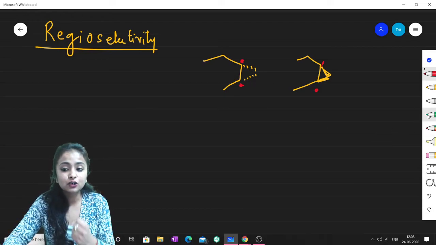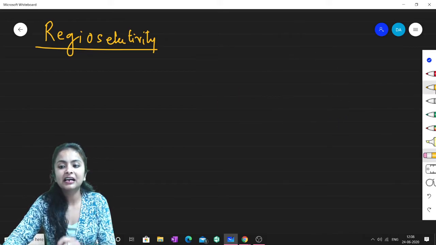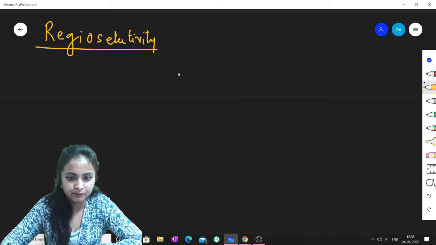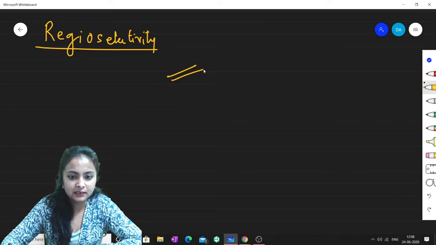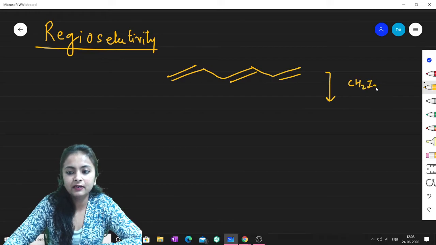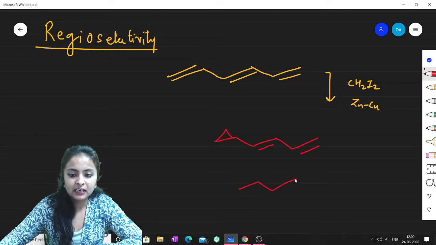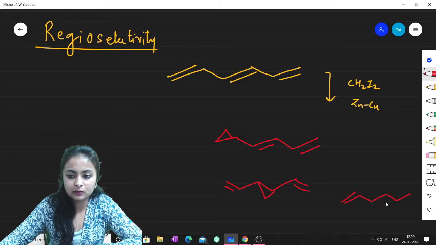Now what does regioselective mean? Basically, friends, regioselectivity means the point of attachment is different. Let us take one example. See, this is something. Now if I treat it with CH2I2 and zinc copper couple, there are some possibilities. What are the possibilities? You will get a product like this, you can get a product like this, you can get a product like this also, and yes, you will get a product like this also.